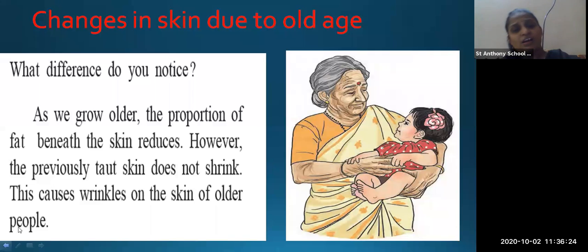Okay, on the older people's skin. So that is the difference between the child skin and the old age skin.